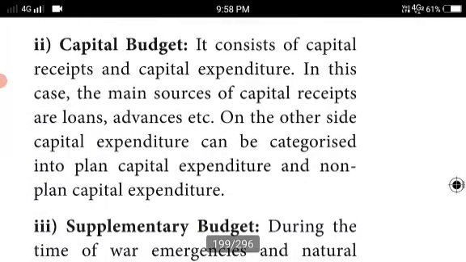The capital budget consists of capital receipts and capital expenditure. Like the revenue budget, the capital budget also consists of receipts and expenditure. In this case, the main sources of capital receipts are loans, advances, etc. On the other side, the capital expenditure can be categorized into planned capital expenditure and non-planned capital expenditure, like the revenue budget.